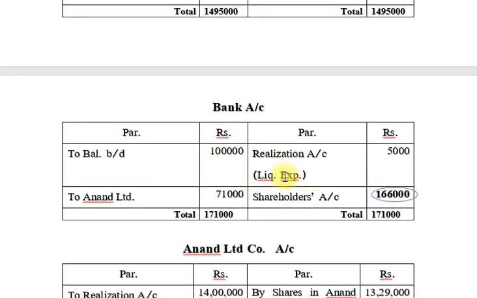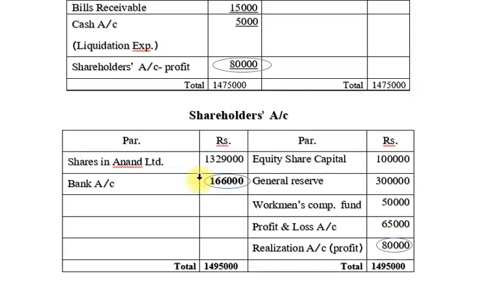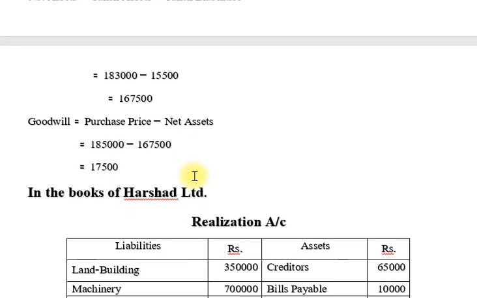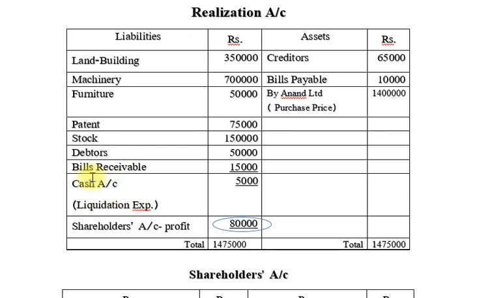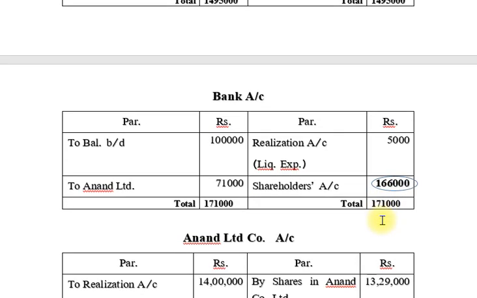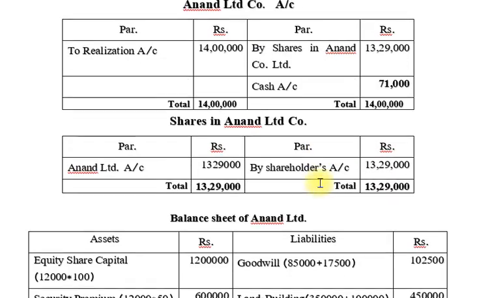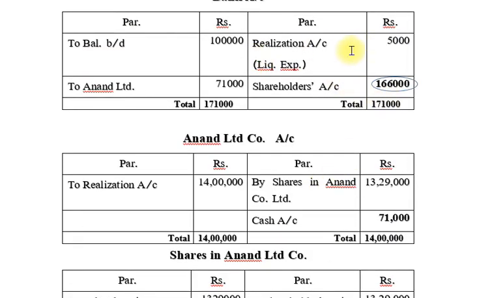Okay, then after we paid cash for any expense, we note it down on the credit side. So there's an account, liquidation expense 5,000. So friends, you can see here we note down the cash account, 5,000 rupees. So we note down our bank account, 5,000 rupees, liquidation expense.